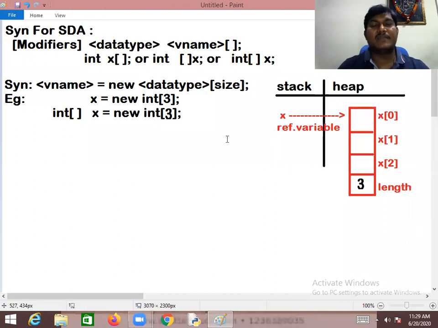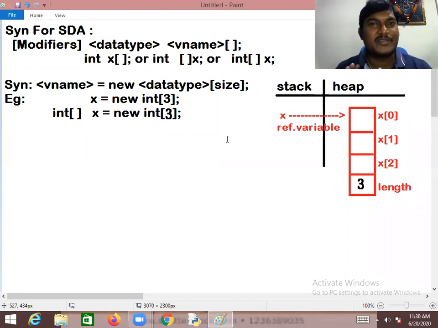Kindly notice that in Java, for array variables, memory is allocated within the heap. For every array variable, the JVM will provide an extra block known as length, which is always holding the size of an array.